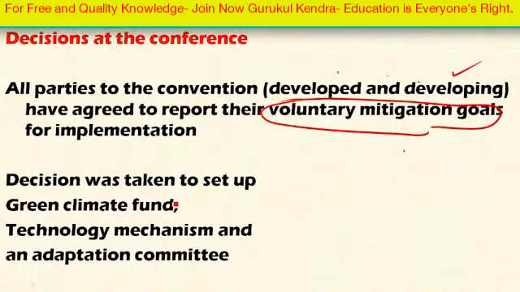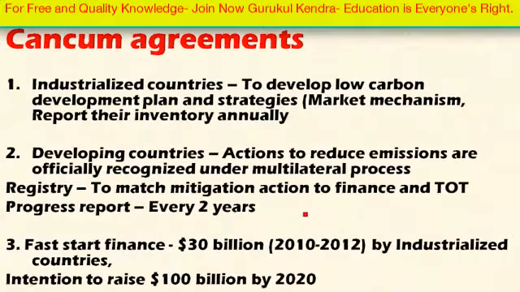Other decisions taken in this conference include the establishment of the Green Climate Fund. The Green Climate Fund was mentioned in the Copenhagen Agreement itself, but it was formally decided to establish it in this Cancun Agreement. The decision to establish a technology mechanism and an adaptation committee was also taken in this summit. And this Cancun conference also led to the Cancun agreements. What are these Cancun agreements?